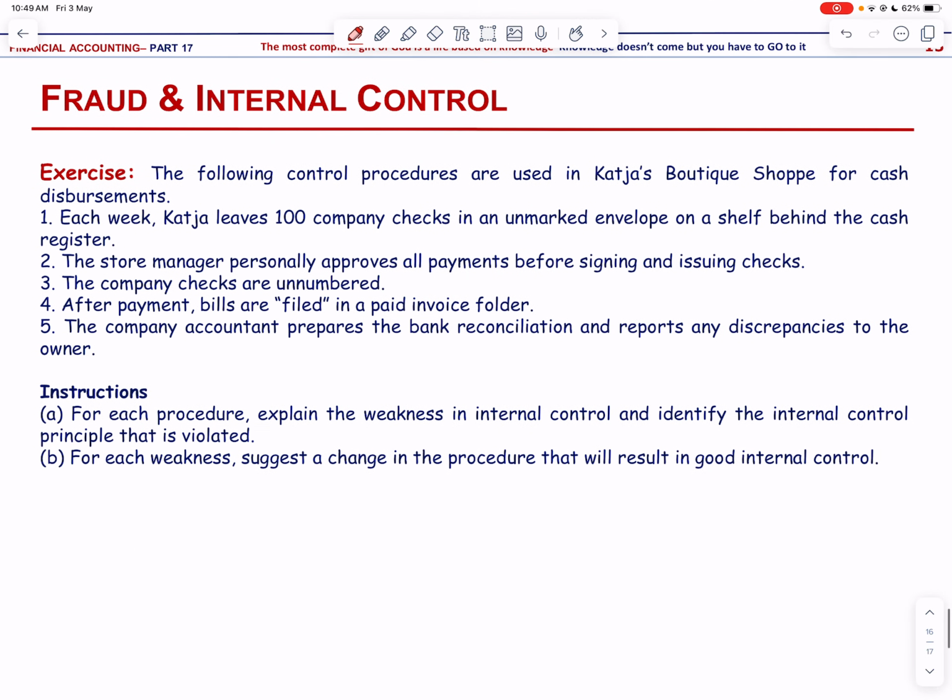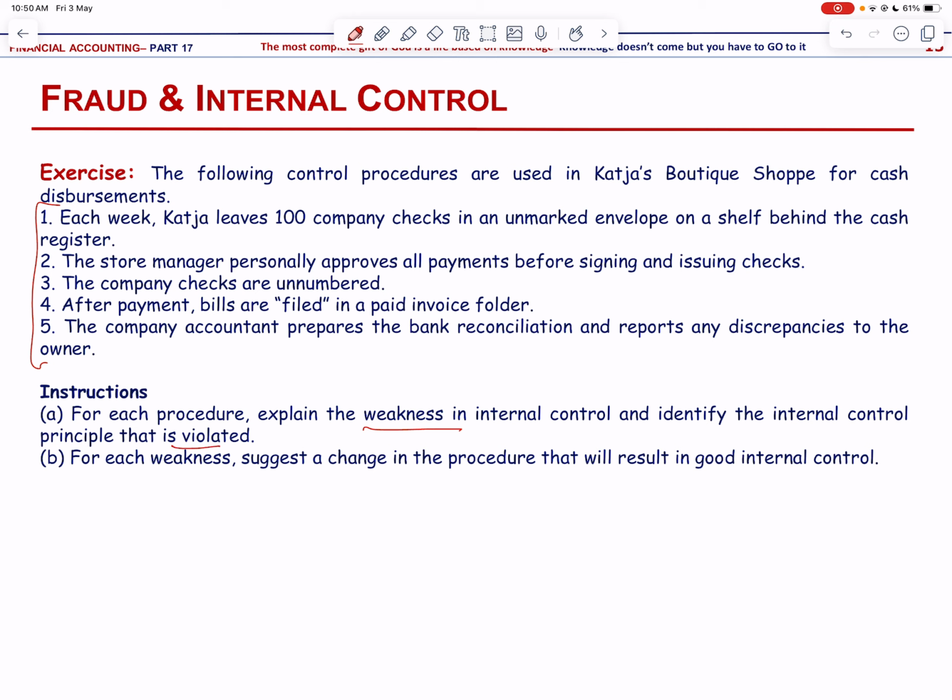The following control procedures are used in Kaza Boutique Shop for cash disbursements each week. So we have these different situations and we have to follow the same approach. For each procedure, explain the weakness in internal control and identify the internal control principle that is violated.